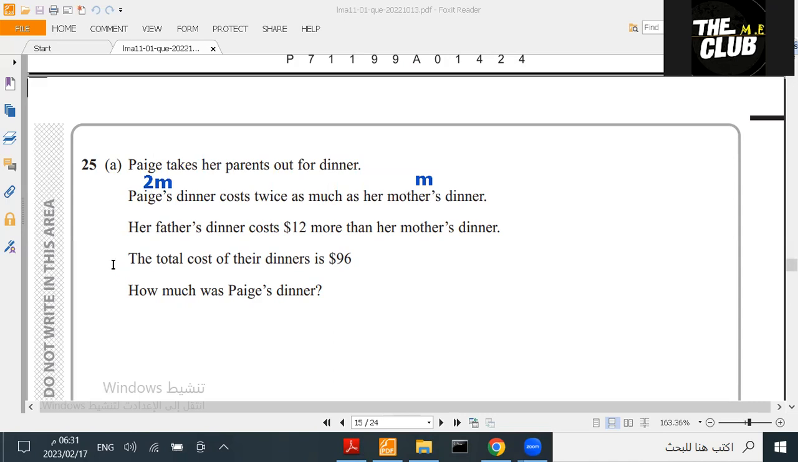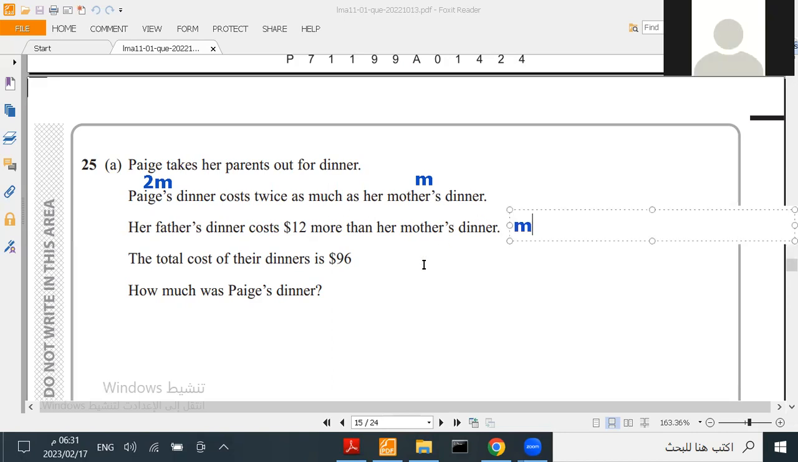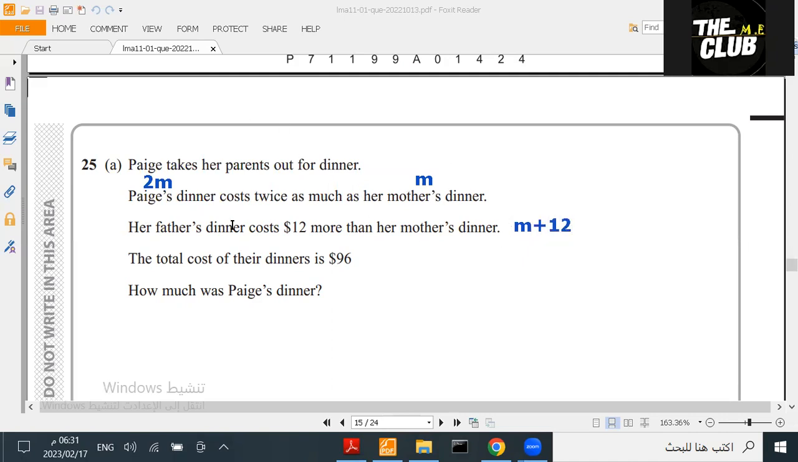Okay. Her father's dinner costs $12 more than her mother's dinner. So that is M plus 12. Good. Now we know the three dinners. The total cost of their dinners is $96. How much was Paige's dinner? The total cost means when you add them all together, you get 96.